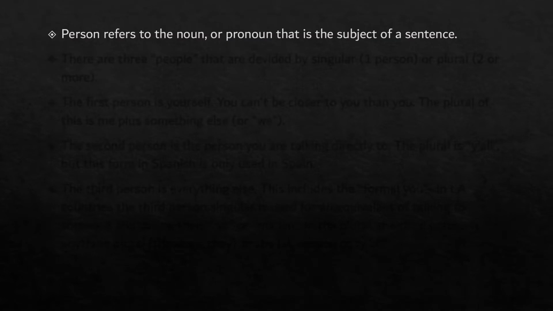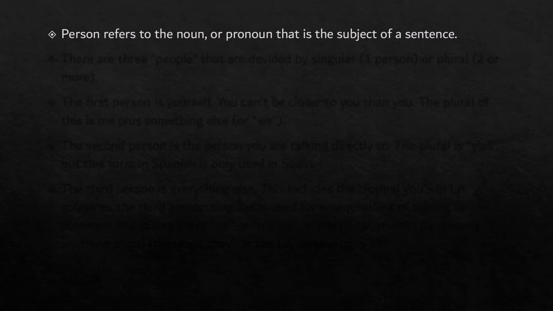Primera, person refers to the noun or pronoun that is the subject of a sentence. So remember, a noun, that is any item, and that can be the subject of a sentence. The dog, the cat, the water bottle, those are all nouns. A pronoun is kind of the generic term we can use. So he, she, we, it, they, you, all of those are pronouns, and we're going to discuss those further in a moment.